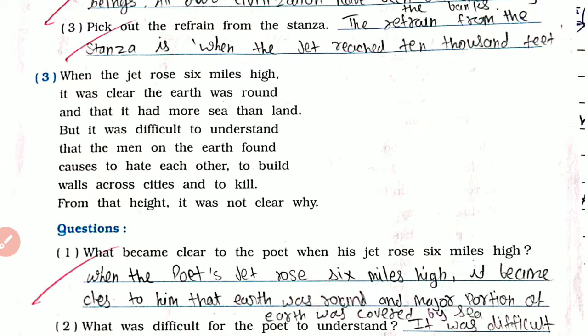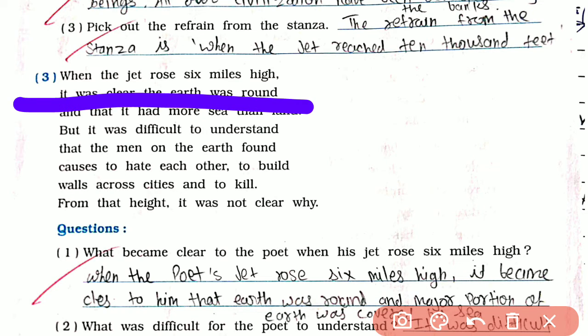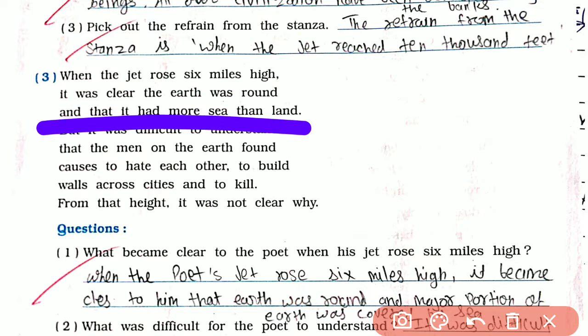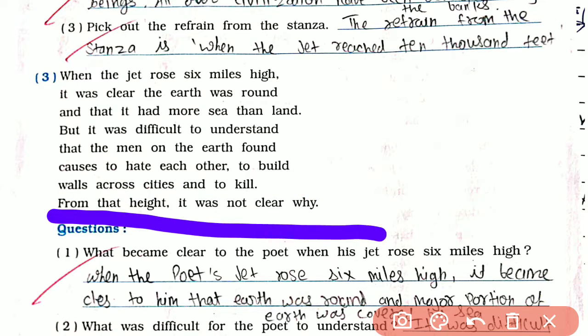Paragraph 3. When the jet rose 6 miles high, it was clear the earth was round and that it had more sea than land. But it was difficult to understand why men on the earth hate each other, build walls across cities, and kill. From that height, it was not clear why.